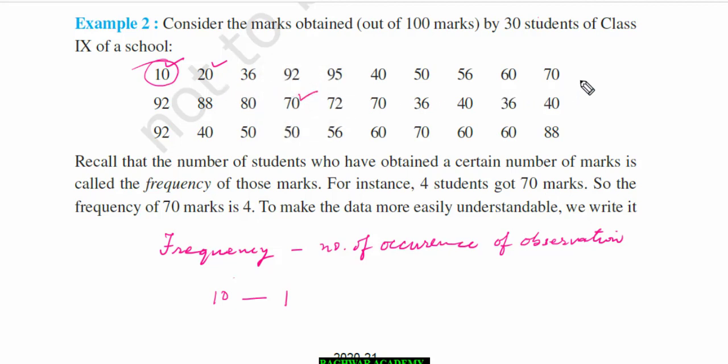This is 1, 2, 3, and how many times do we have? 1, 2, and this is 3, and this is 4. So the frequency of 70 is equal to 4. So this is called frequency.